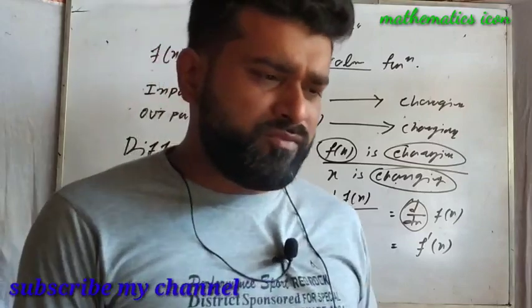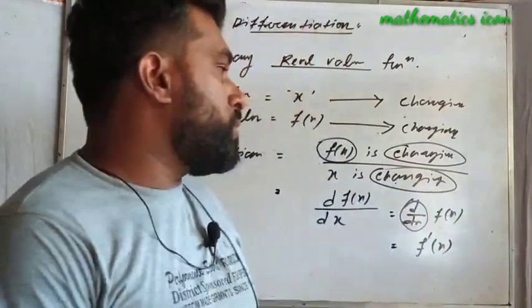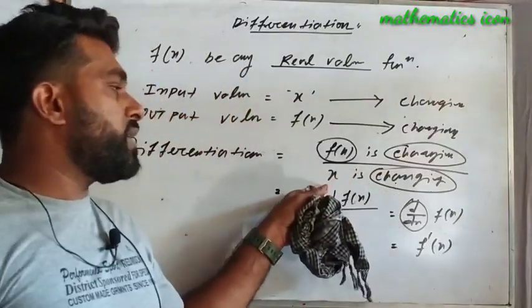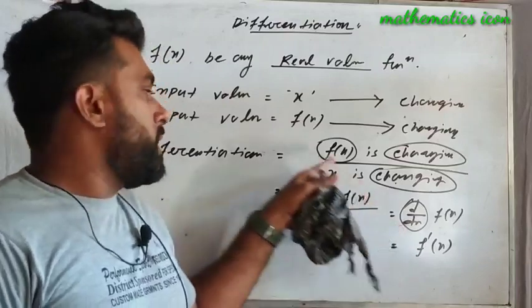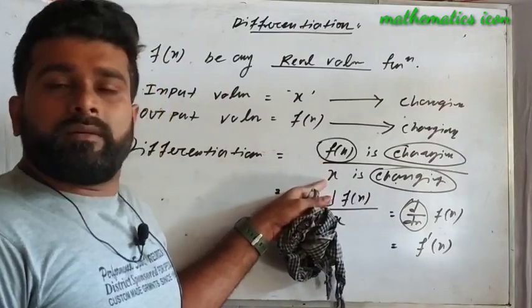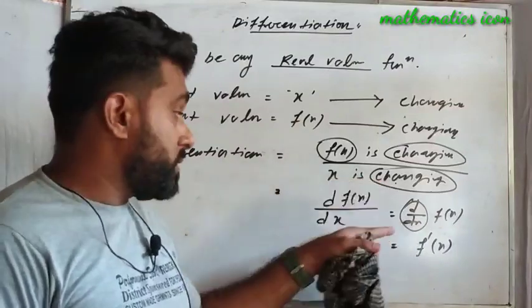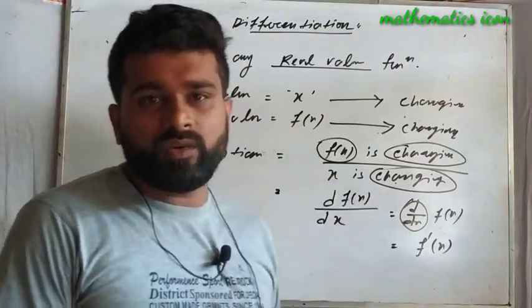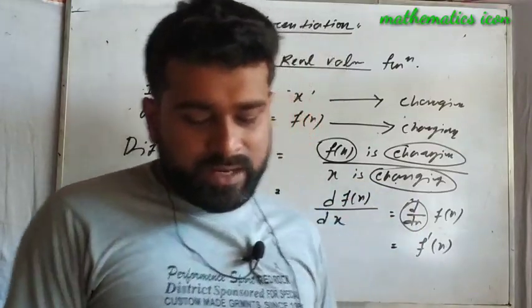In various questions, various types of input values will be there. Here I am taking the input values as x, and that's why we are taking d/dx. Maybe the input value will be y, then d/dy will be there. If z is changing, then d/dz will be there. It depends on the question.